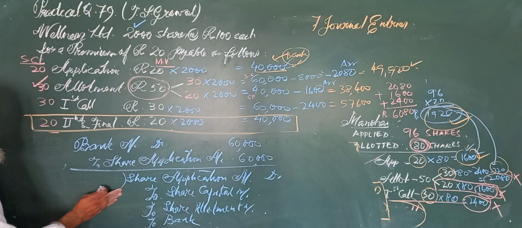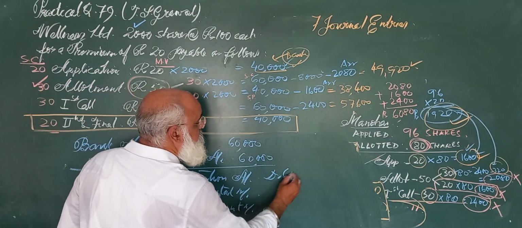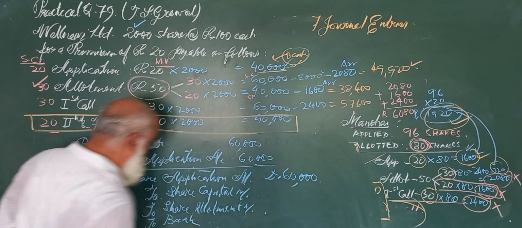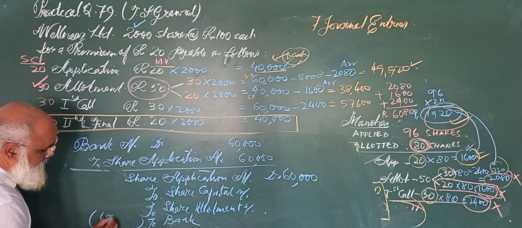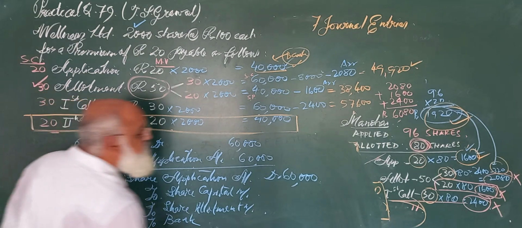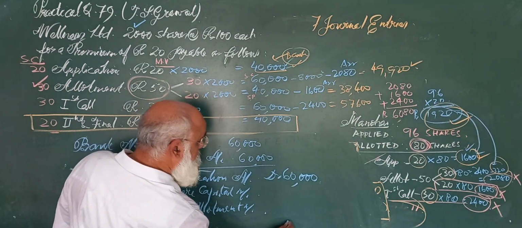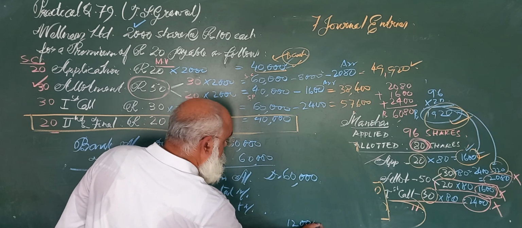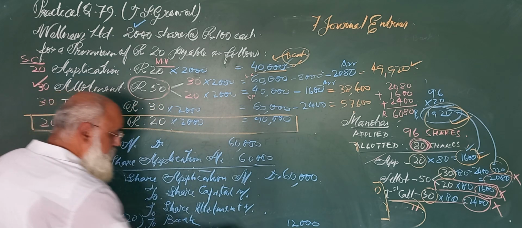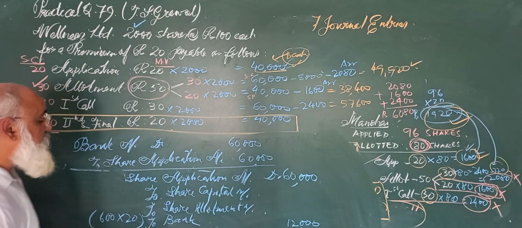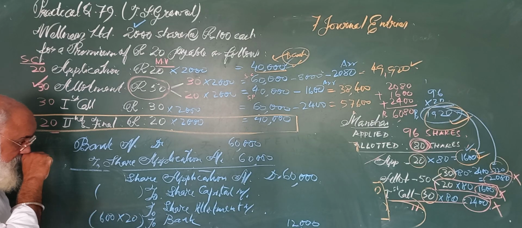Now first we will write how much we have received. We have received 60,000. How much have we returned? 600 into 20. So here we will write 12,000. 12,000 we are returning. Now in share capital how much do we need to credit?